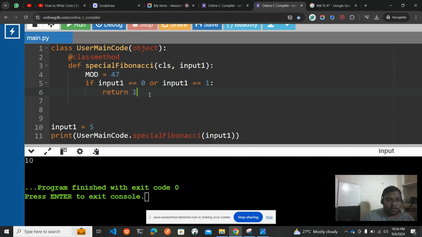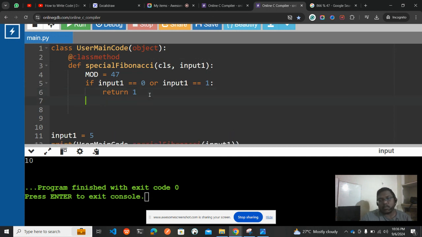And then here you go with the main logic. As it is a Fibonacci series, I'll be assigning an array where I'll be taking two inputs by default, because we need to take the increasing number. Basically we have f of 0 which is 1 and f of 1 which is 1.